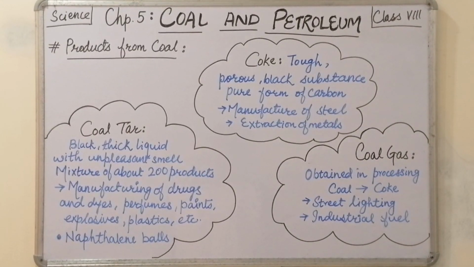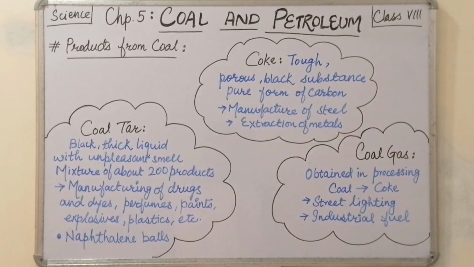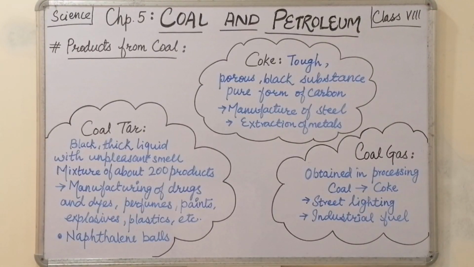Then we have coal tar, which is a black, thick liquid with an unpleasant smell. You must have seen coal tar while making the roads. Coal tar is a mixture of about 200 products. That means 200 products are obtained from coal tar.